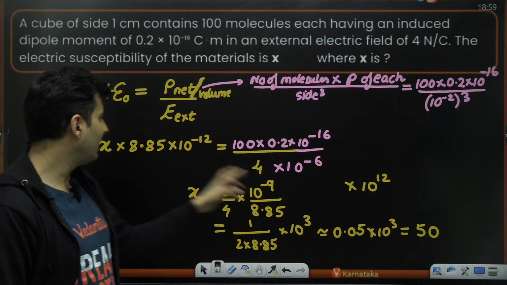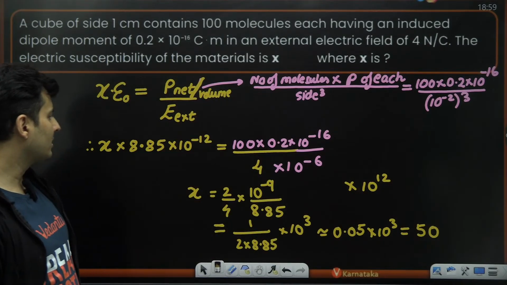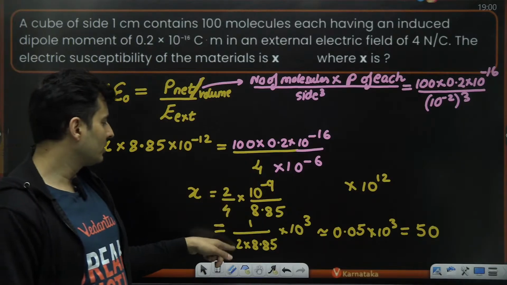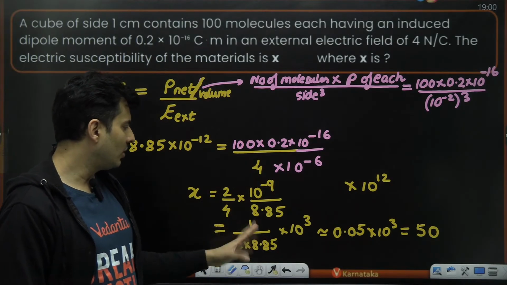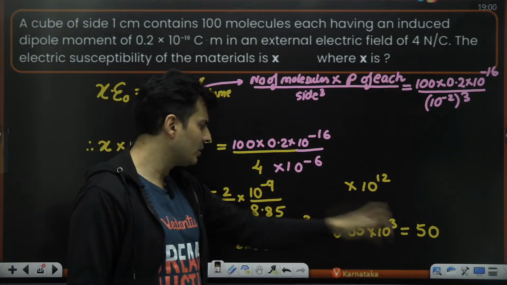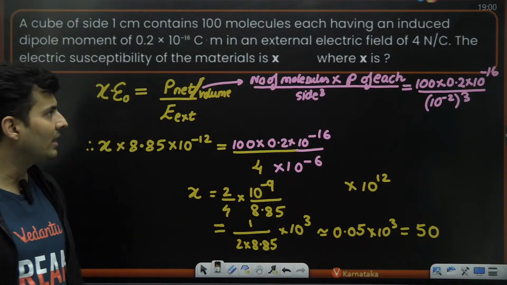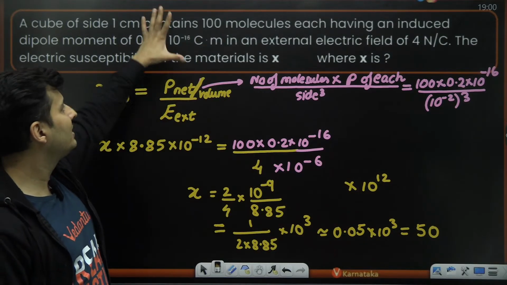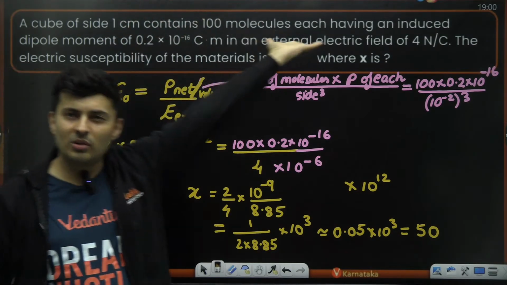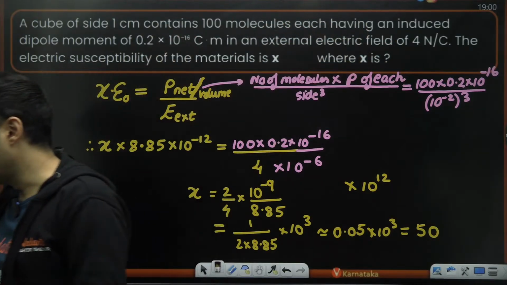And this 8.85 as it is, 10 to the power plus 12 will come over here when it takes on the other side. 2, 4 goes with 2. 2 into 8.85, 2 nines are 18, 1 by 20 approximately, which is 0.05. Perfect, 10 to the power 3, which is nothing but 50. Yes, so that is what the answer should be. Unless there is some mistake in the powers of 10 here, we will not know. So I just assumed this as the answer.